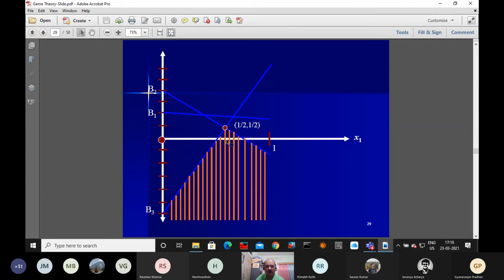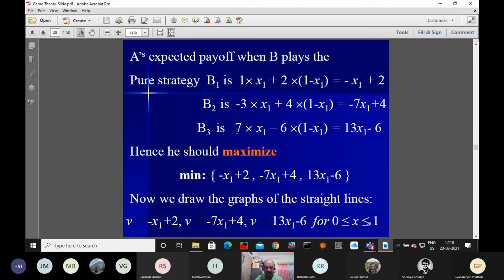So x1 equal to half, what is happening here? This is the point of intersection of B2 and B3. So this is half and half.